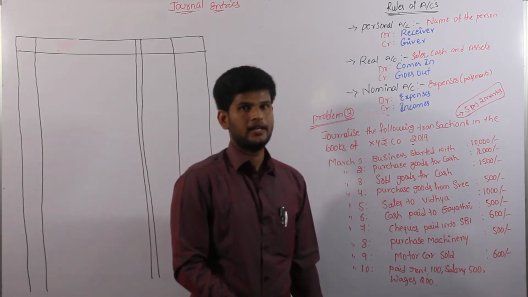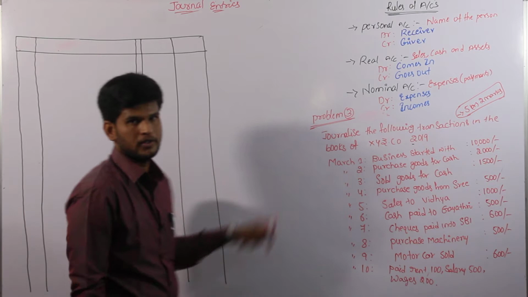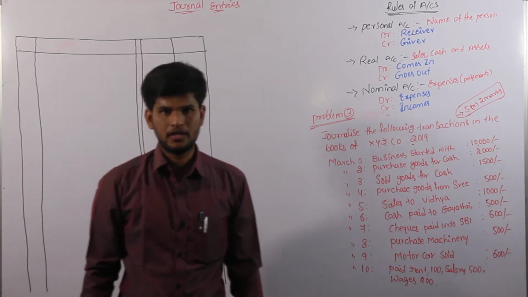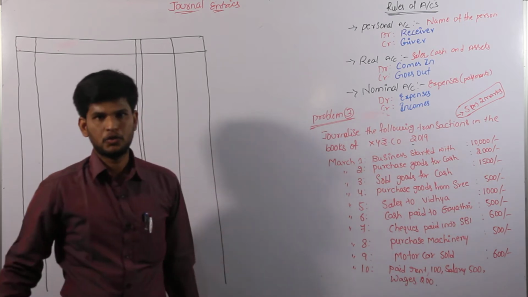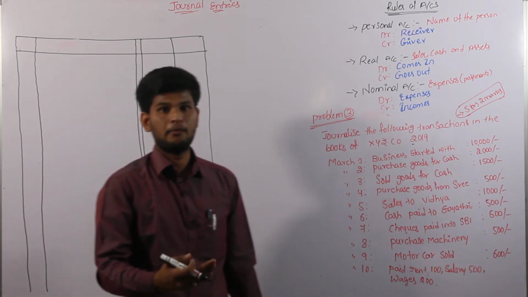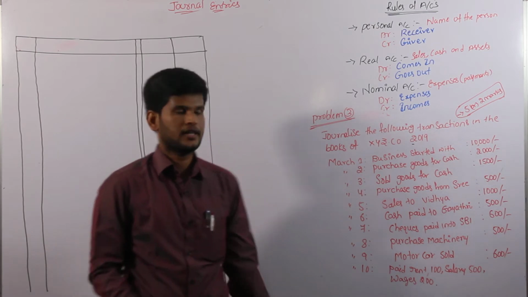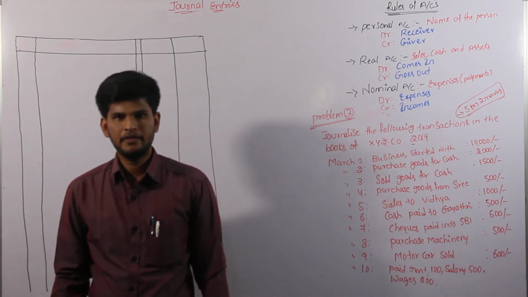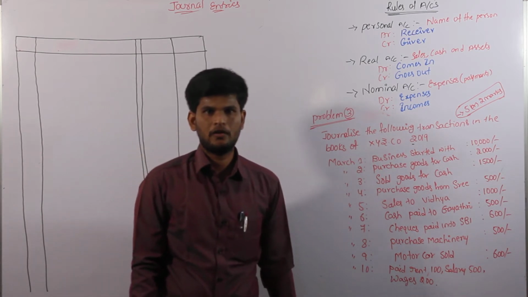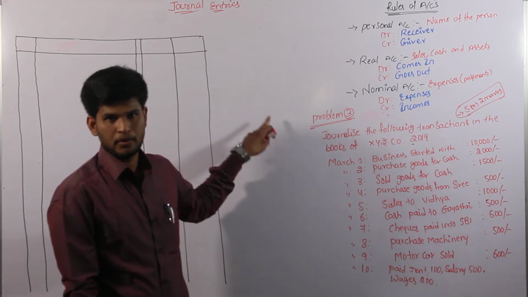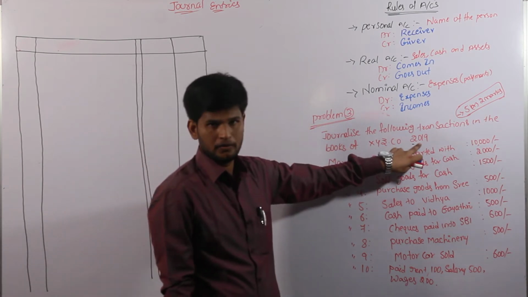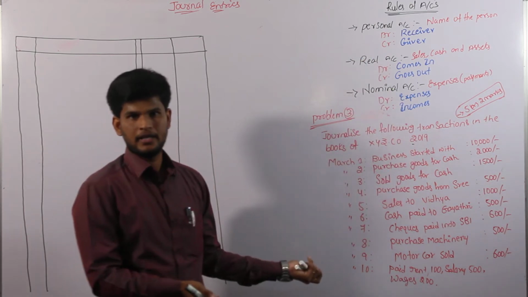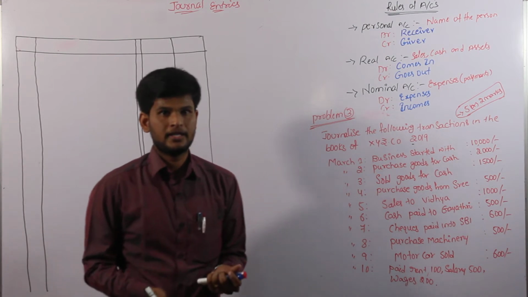Why am I again and again explaining the problem? Because of the journal entries, in which book are we going to enter the transactions, and whether journal entries are relating to the name of the person or to the name of the company. That's the reason we have to enter the name, and the year is most important. In which year are we going to convert the transaction into our business organization journal entry procedure? Because the year is important. Why we have to read the year is that in 2018 also we may have the same entries and in 2019 also we have the same entries. That's the purpose.